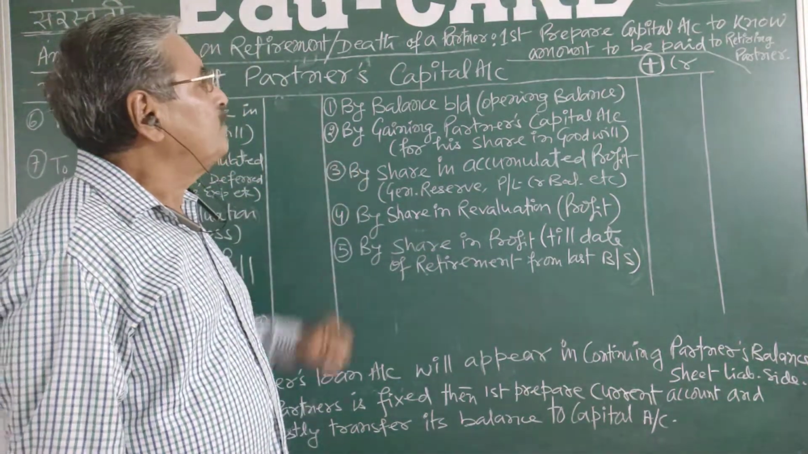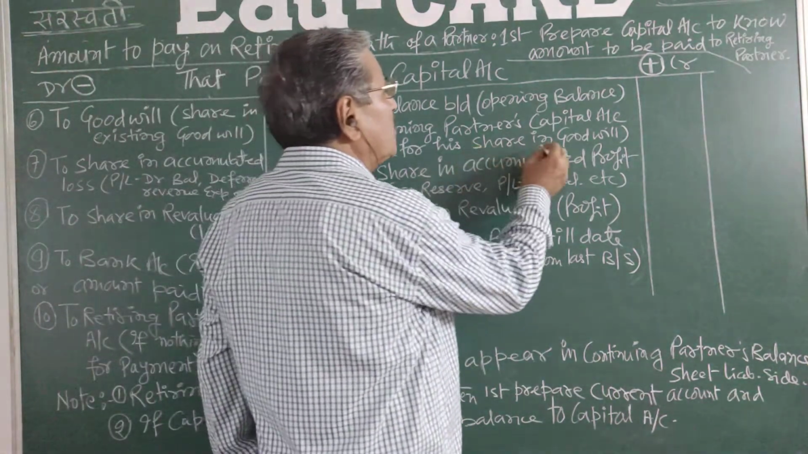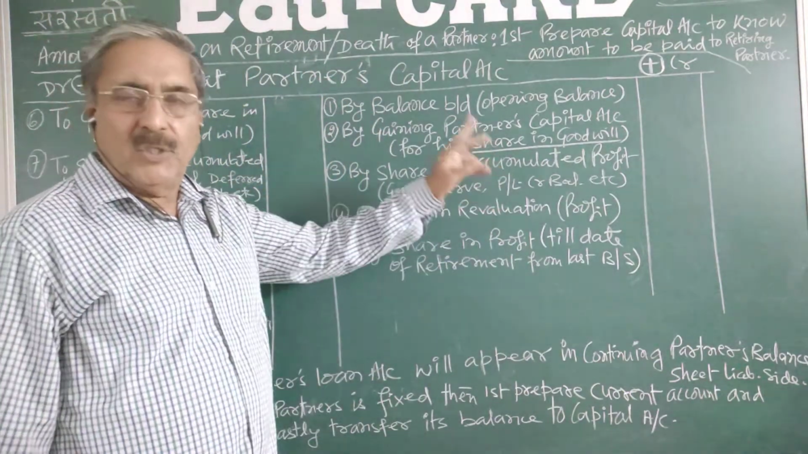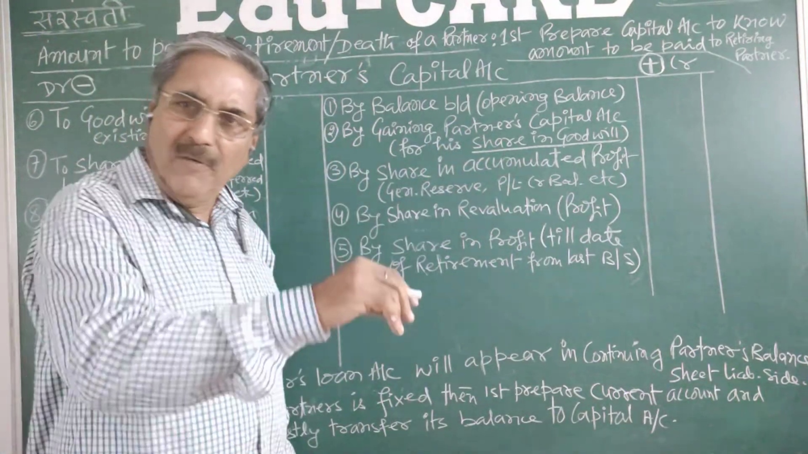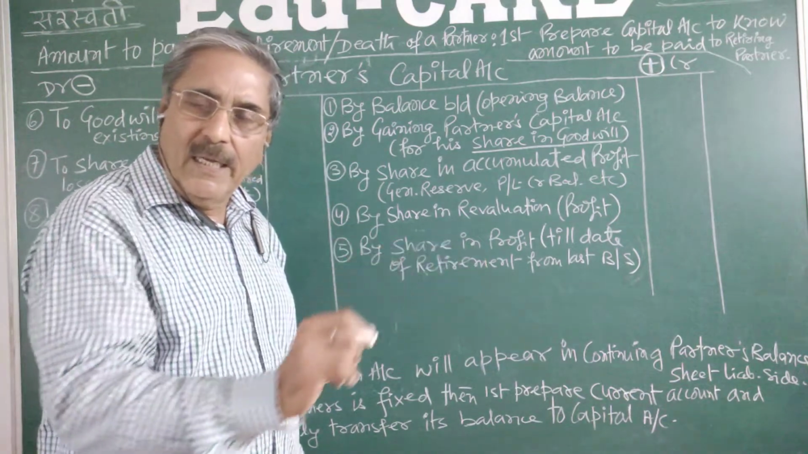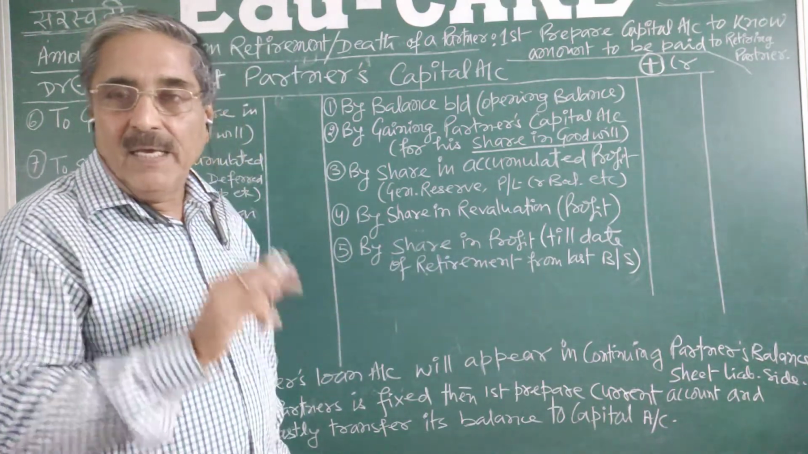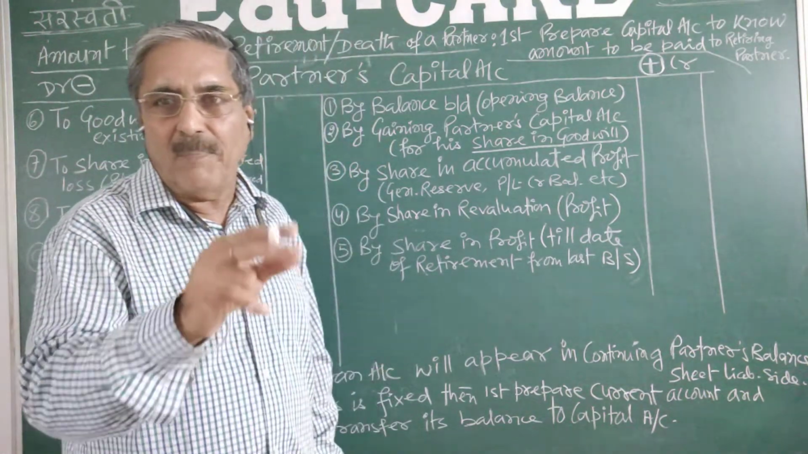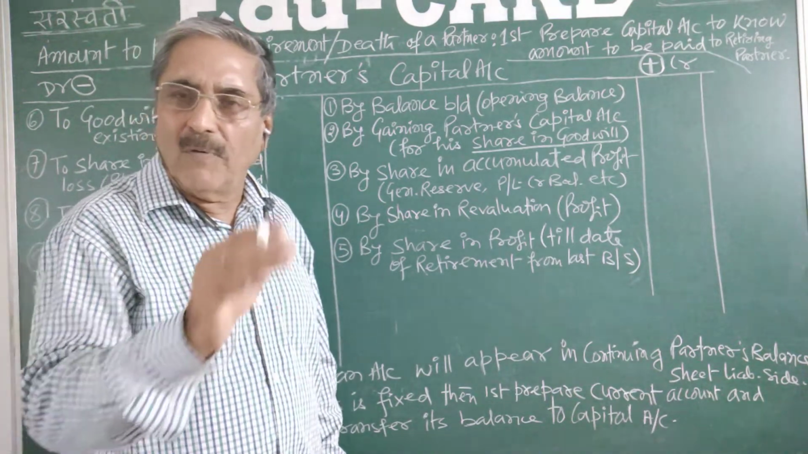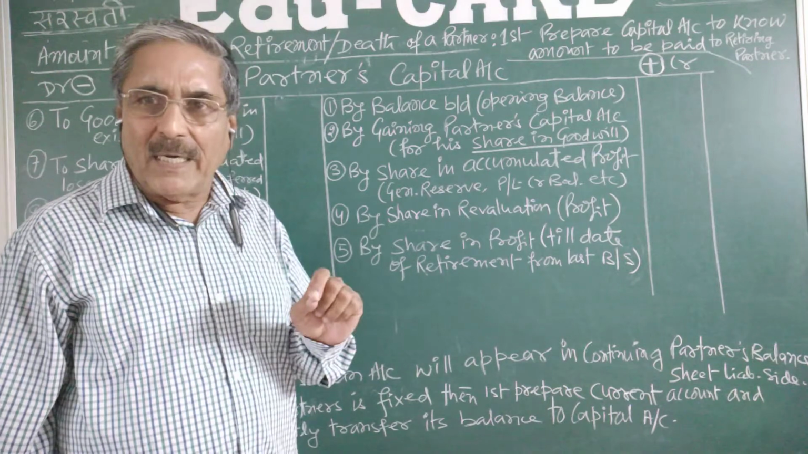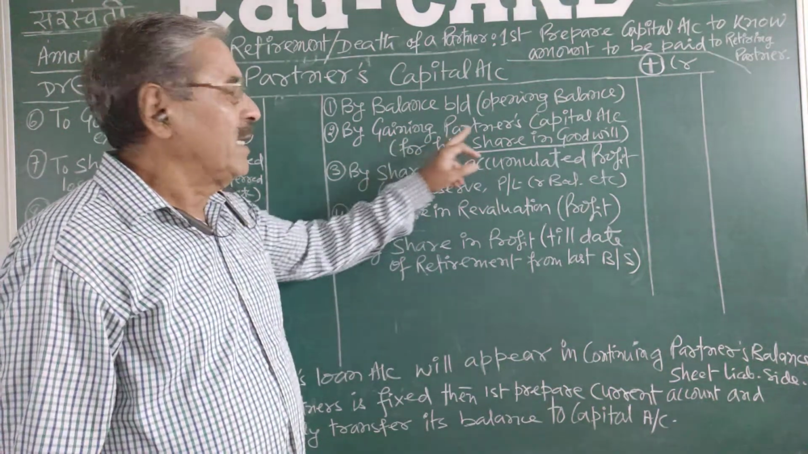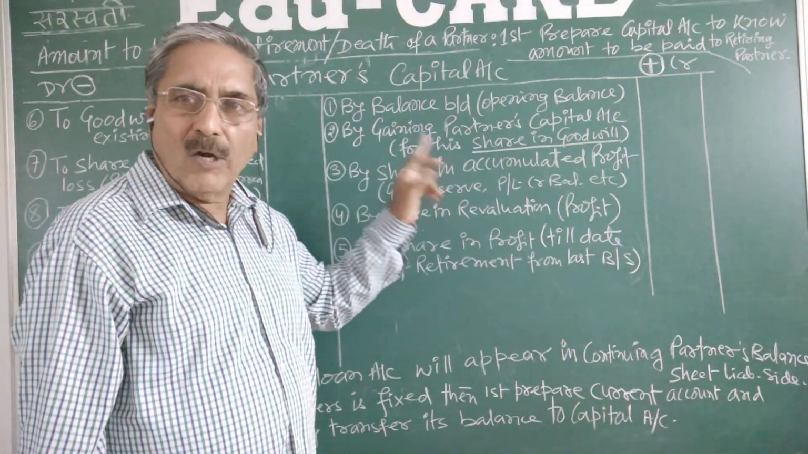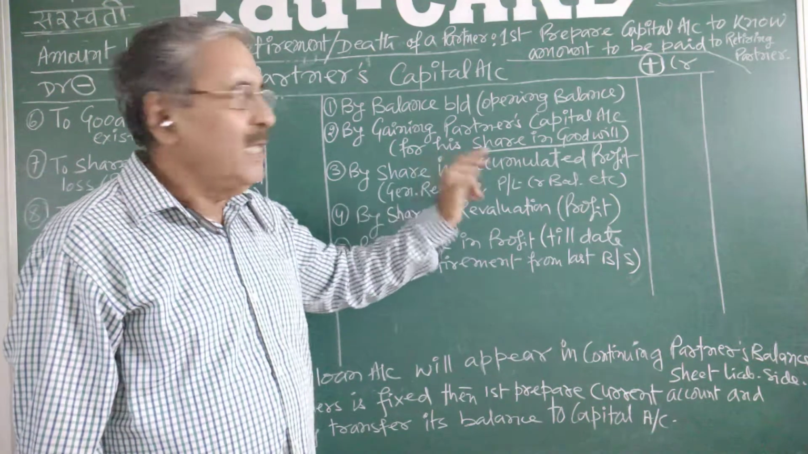Then second is what? The retiring partner or deceased partner will get his share in goodwill. When he is going to get this share in goodwill, then he will be benefited, so his account should be credited. Then whose account should be debited? It will be the partners who are gaining at the time of retirement or on death of a particular partner. Those partners who are gaining, their accounts will be debited. So by gaining partners' capital accounts for retiring or deceased partner's share in the goodwill, that will be written here.